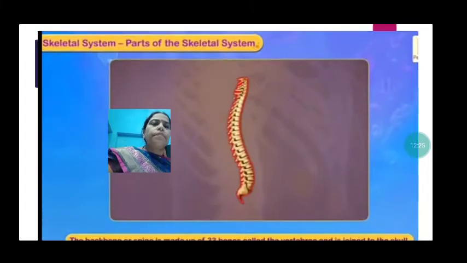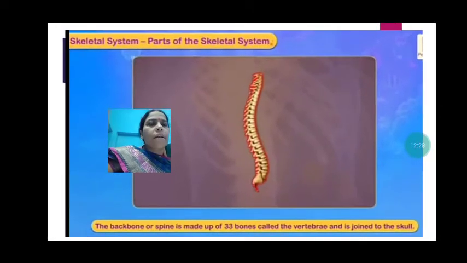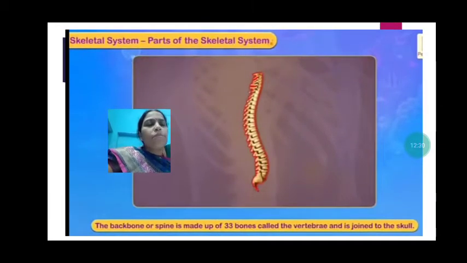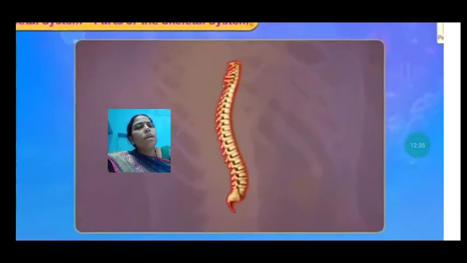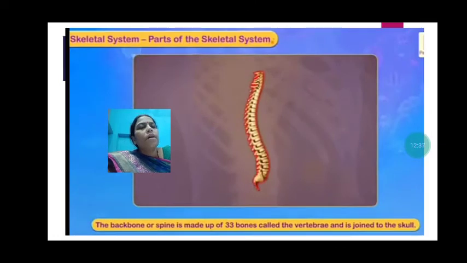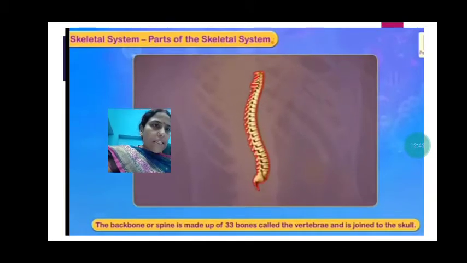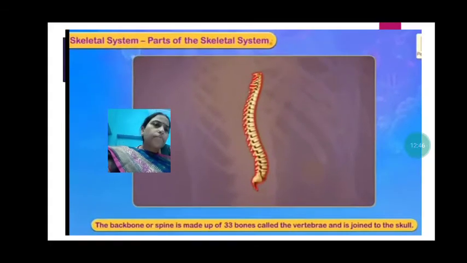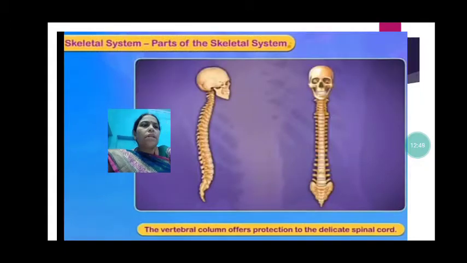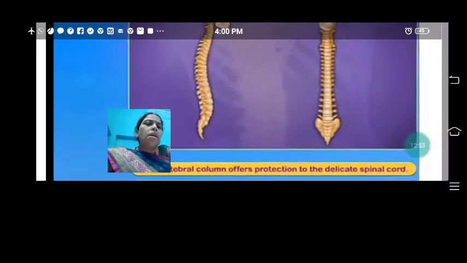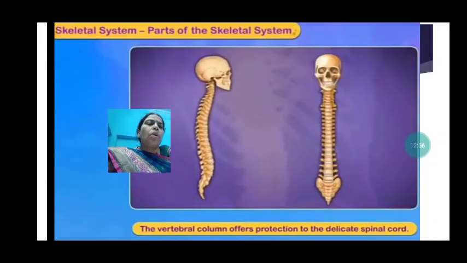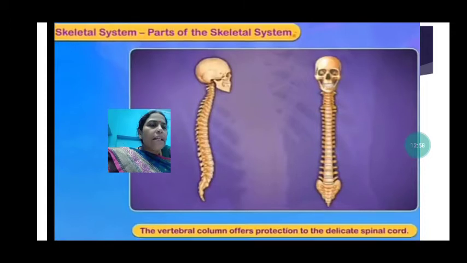Now this is the backbone or spine. The backbone or spine is made up of 33 bones called the vertebrae. This is the vertebrae, and it is joined to the skull. Let us see. Now see, this is the vertebrae joining to the skull. So the vertebral column offers protection to the delicate spinal cord.